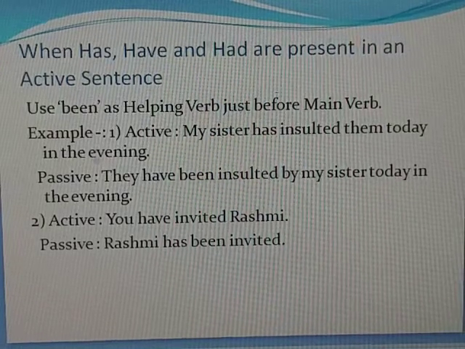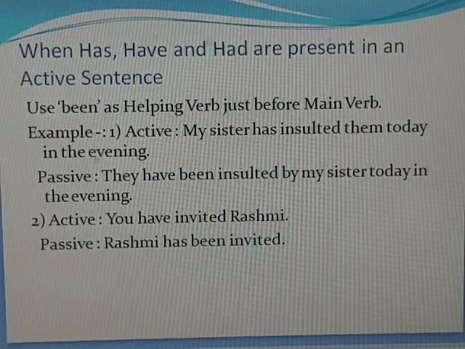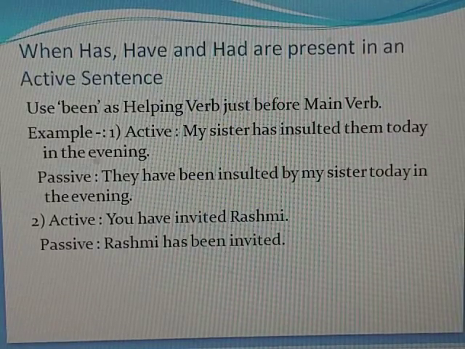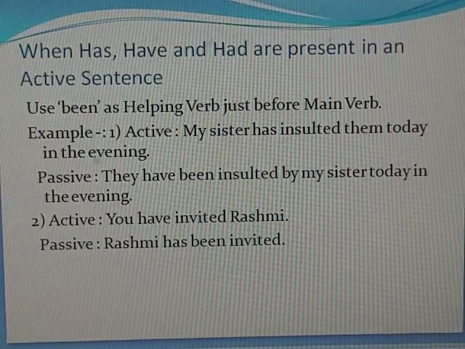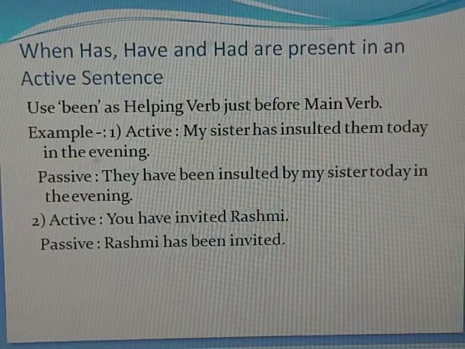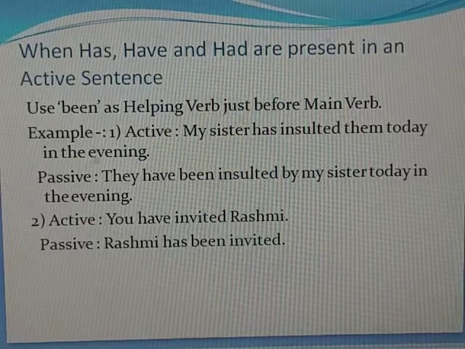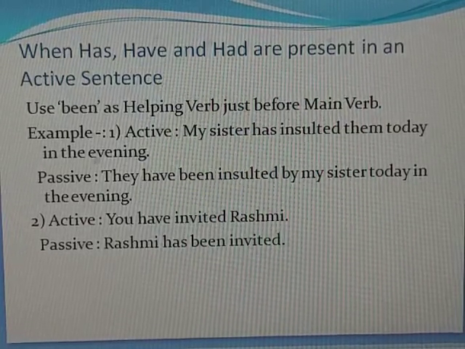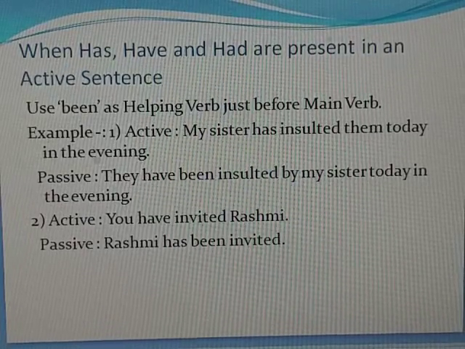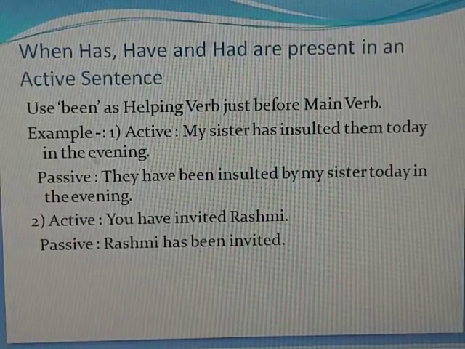My sister has insulted them today in the evening. Passive will be they have been insulted by my sister today in the evening. You have seen that here I am making use of been along with have. You have invited Rashmi. Rashmi has been invited.